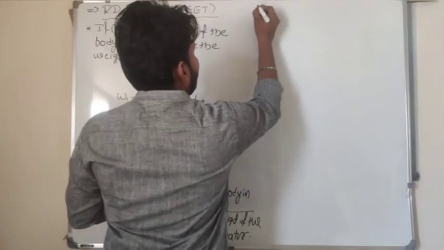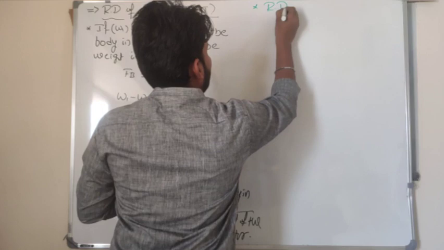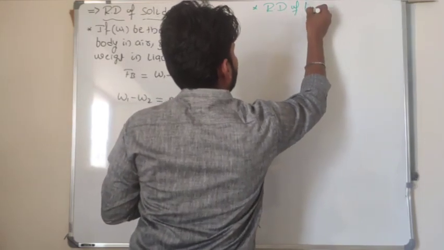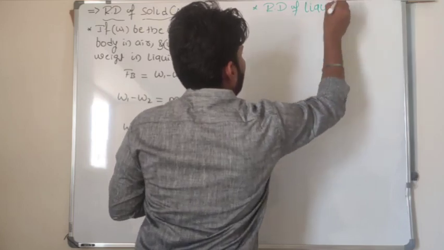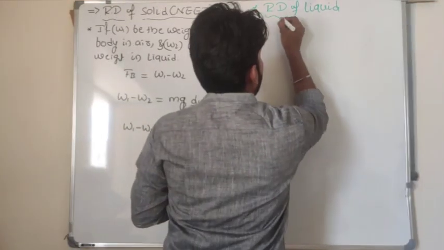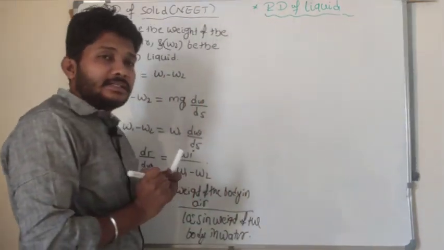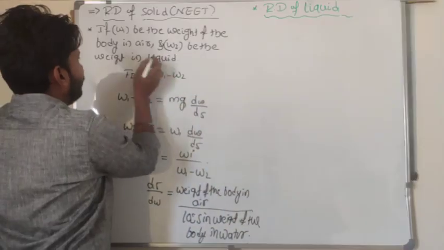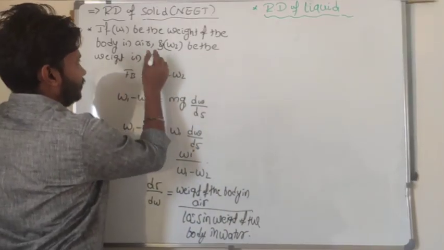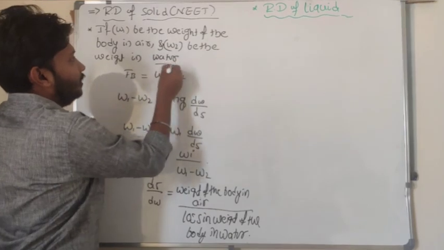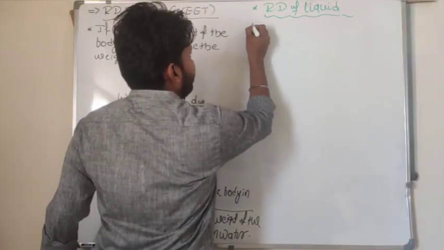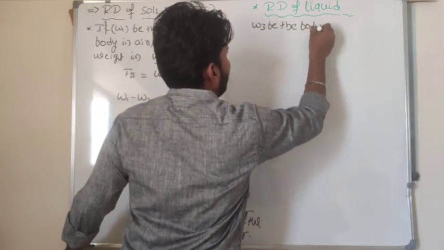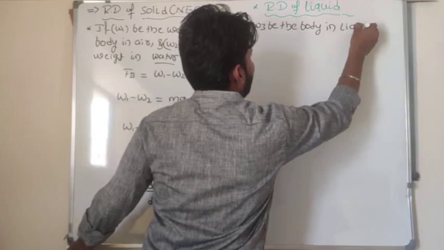Next we'll discuss relative density of liquid, considering a liquid apart from water. For example, W1 is the weight of the body in air, W2 is the weight of the body in water, and W3 is the weight of the body in the liquid.